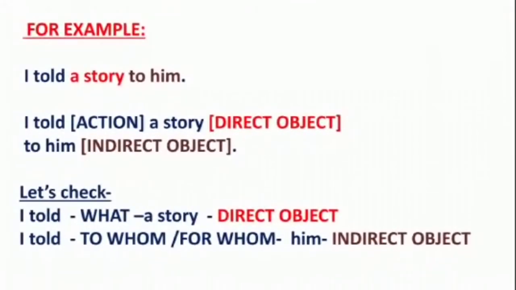Let's see the given example to understand it. I told a story to him. Let's check. I told what? A story. Direct object. I told to whom? Him. Indirect object.